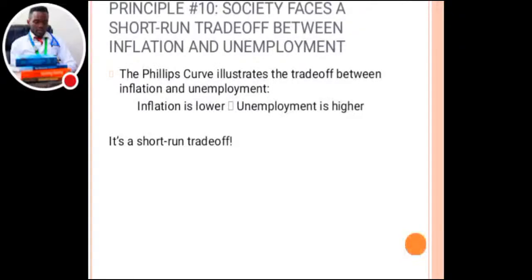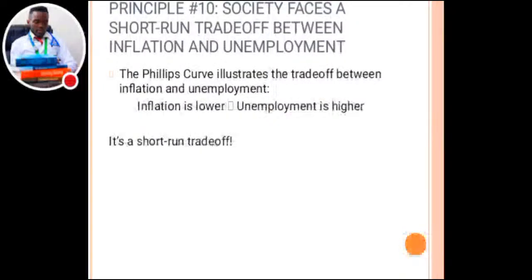Principle number 10, society faces a short-run trade-off between inflation and unemployment. Okay. So using the Phillips curve illustration of the trade-off between inflation and unemployment, when inflation is lower, then unemployment is higher. When we say inflation is low, we are talking about supply and demand. It also has another side where unemployment is higher.